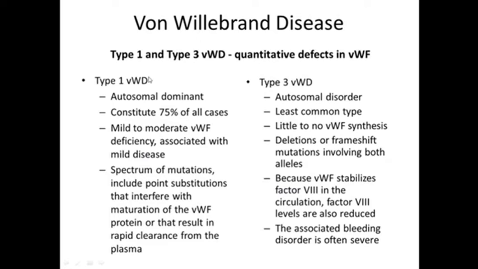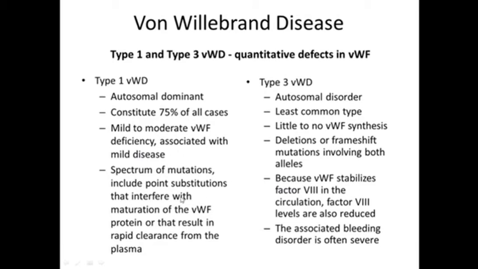So type 1 and 3 both are autosomal, and type 1 is autosomal dominant. It is the most common type of disease, and clinically the disease is mild, and there will be mild to moderate deficiency. While in type 3 there will be no von Willebrand factor synthesis. So it is totally absent, but it is the least common type.